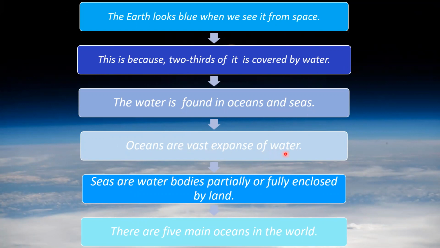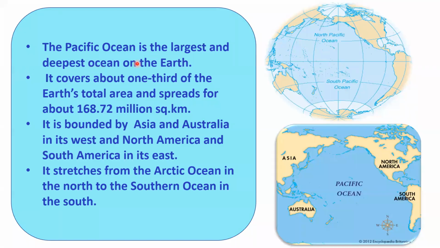Oceans are vast expanses of water. Seas are water bodies partially or fully enclosed by land. There are 5 main oceans in the world. The largest ocean is the Pacific Ocean. It is the largest and also the deepest ocean on the earth.